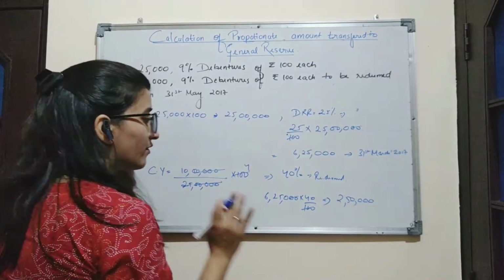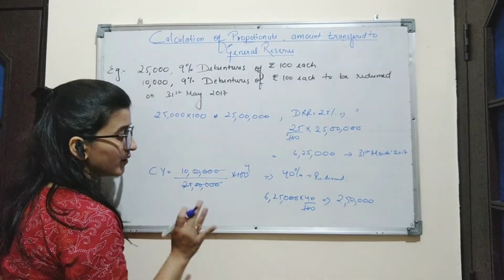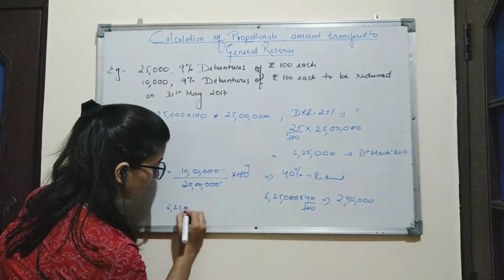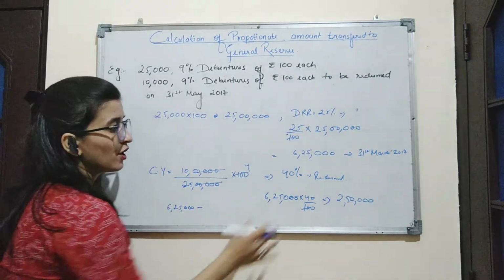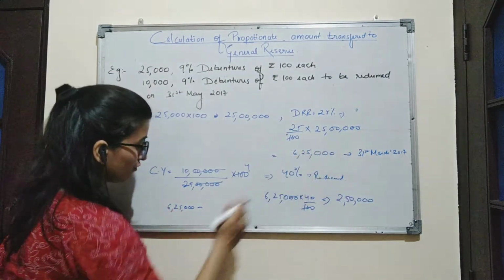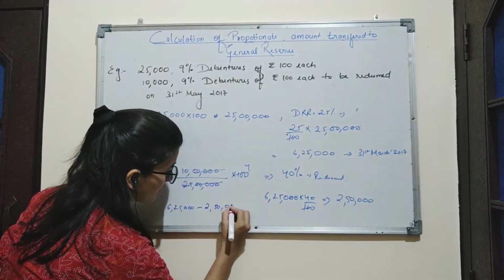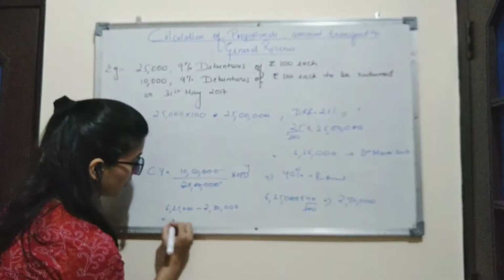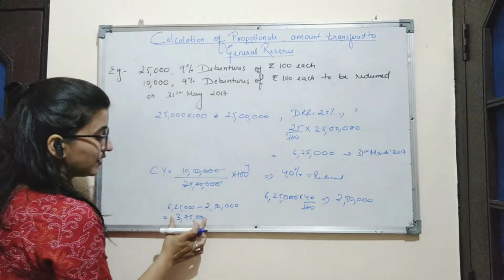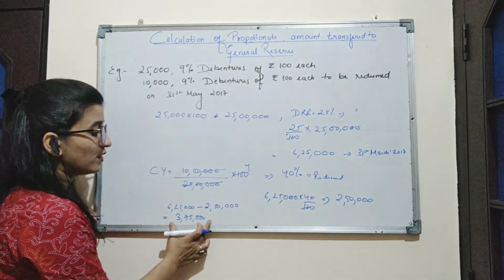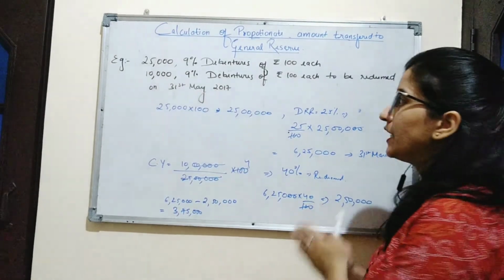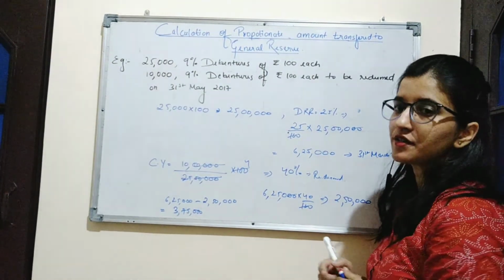Now we will calculate the remaining amount of DRR. So the total amount of DRR was 6,25,000, out of which the DRR for the 40% redeemed debenture was 2,50,000. So 6,25,000 minus 2,50,000 will be 3,75,000. So this is the amount of DRR which will be used for the further redemption of debentures. So the proportionate amount which will be transferred to general reserve will be 2,50,000.